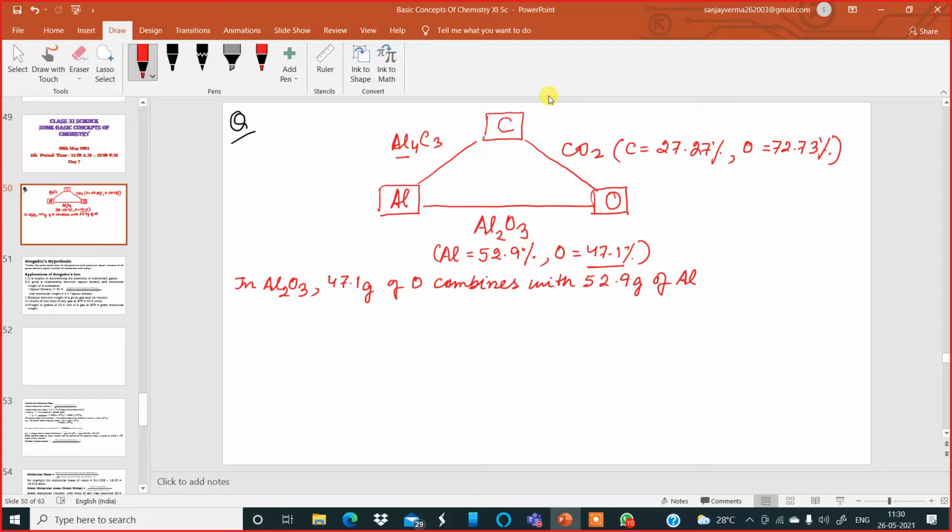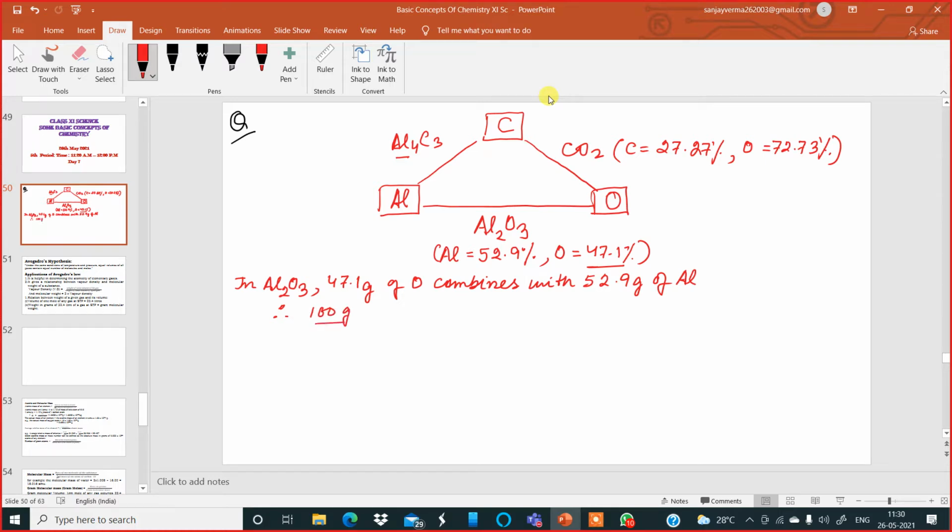Okay, so we have to convert this, the grams of oxygen, which is the common element in these two compounds, as constant, the same, fixed.